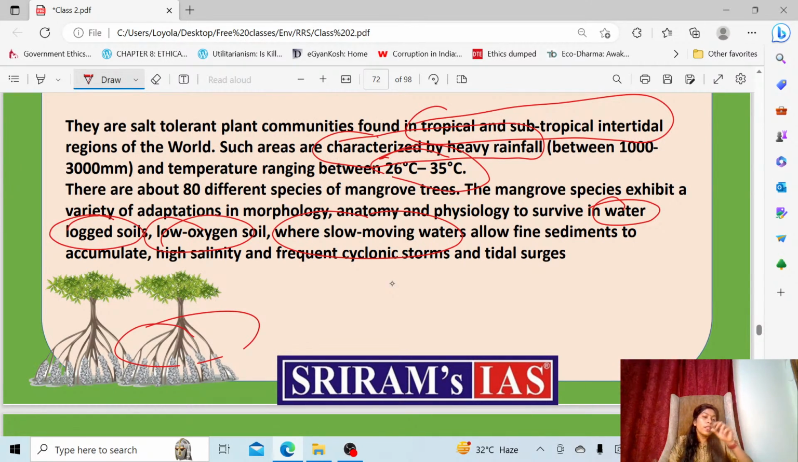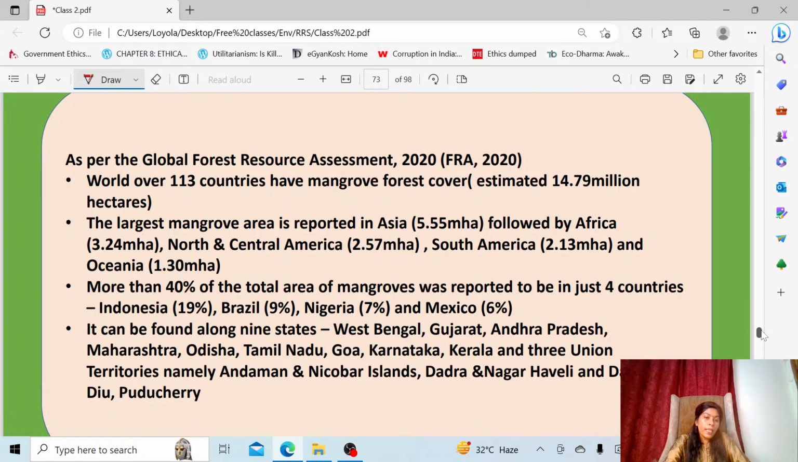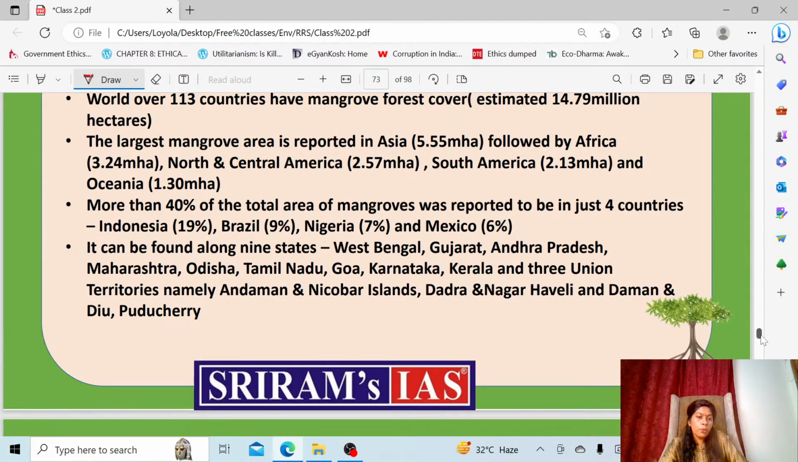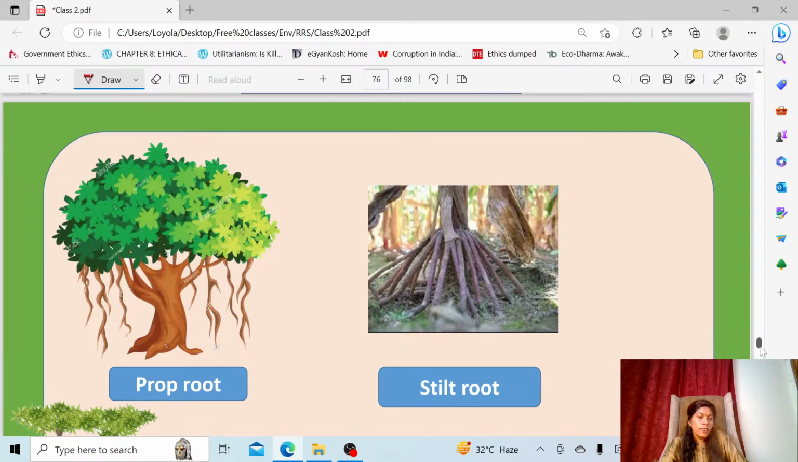These are some additional roots which come out. That adaptation mechanism we call prop roots and stilt roots. So that is an additional root which is dropped. As you can see, this is a prop root. Before going into the distribution, I'll show the prop root for you. See, these are prop roots.